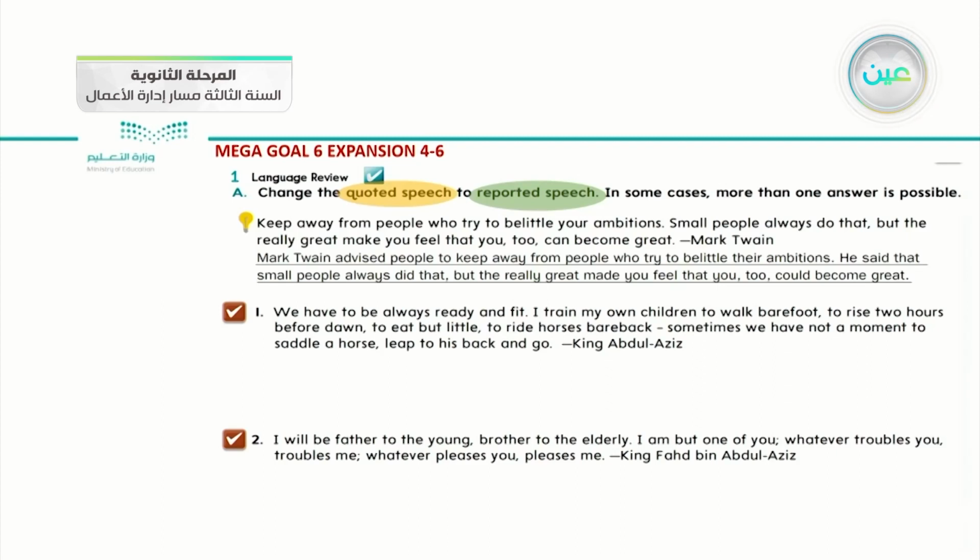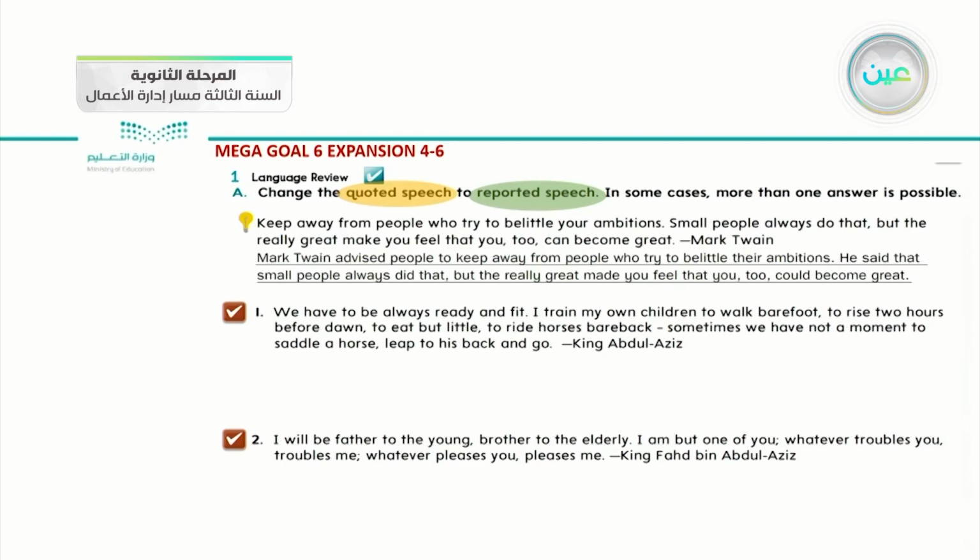Keep away from people who try to belittle your ambitions. Small people always do that, but the really great make you feel that you too can become great. Who said that quoted speech? Mark Twain. Okay, now I know who the speaker is, or who wrote this example. Let's transfer it from quoted speech to reported speech.